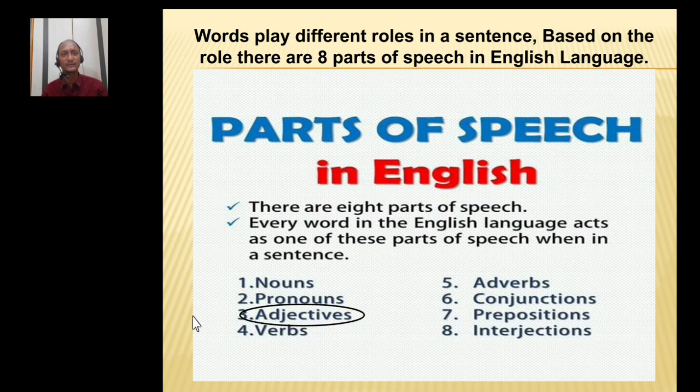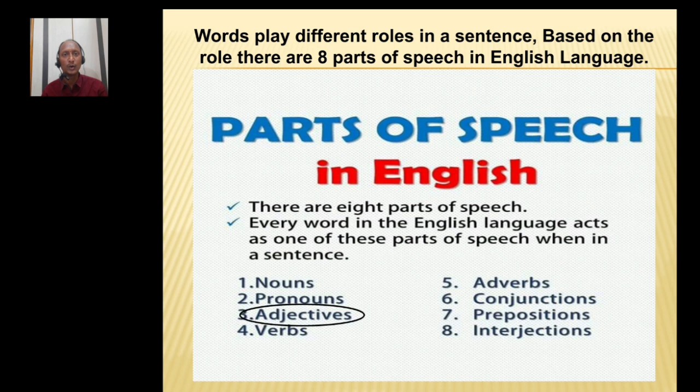How do we express our thoughts which are in our mind? How do we convey our feelings to others? Actually, we communicate our thoughts, our feelings, our suggestions, our likes and dislikes in the form of a sentence. So, words become sentences and the sentences become language. The basic component of a sentence is a word. In addition, words play different roles in the sentence.